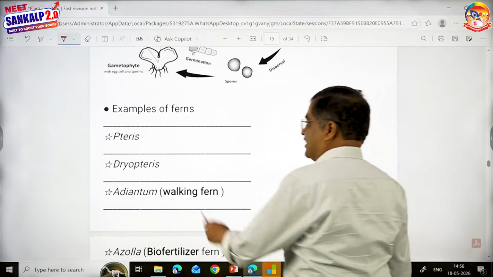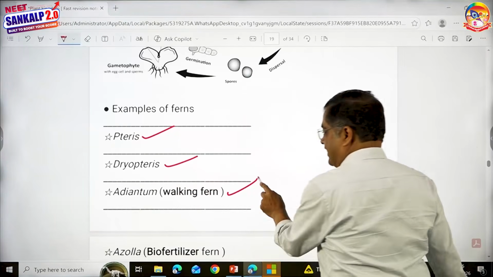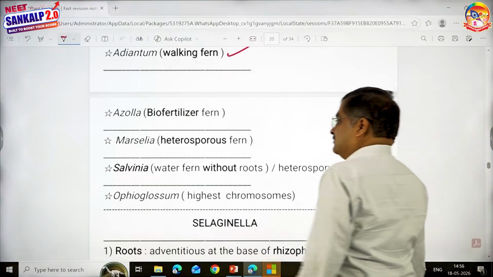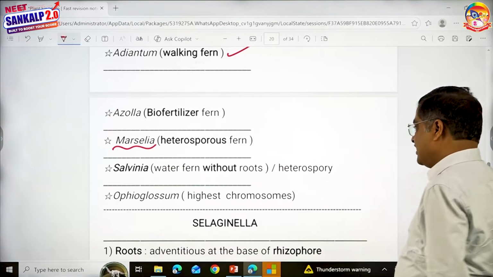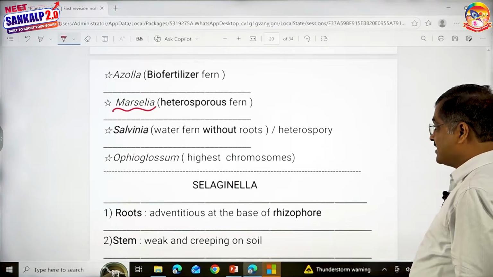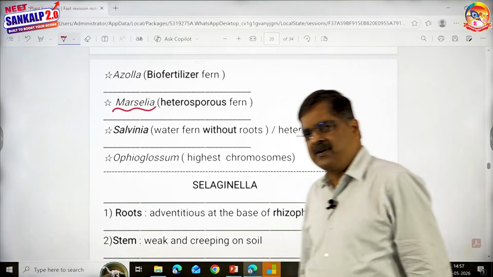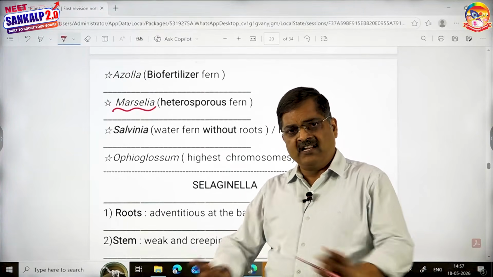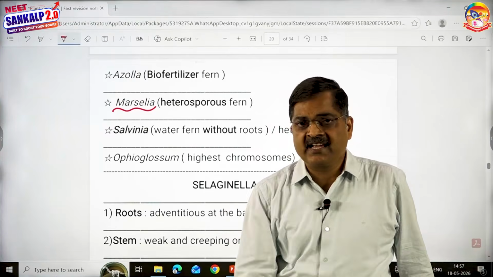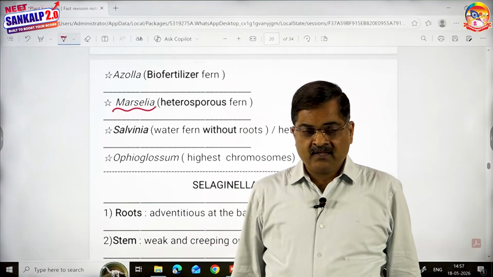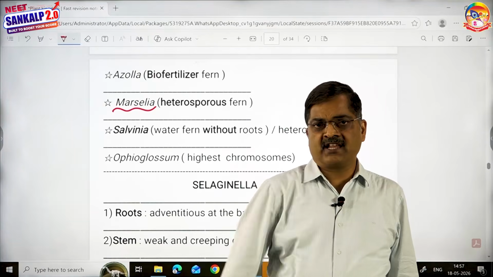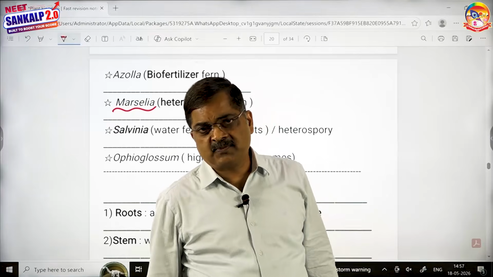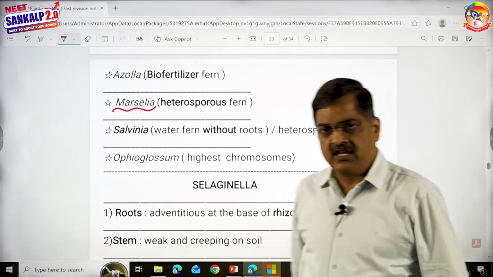Examples of ferns, children: Pteris, Dryopteris and Adiantum. Even Azolla is used as biofertilizer. Marsilea is heterosporous, okay? Salvinia, based on the diagram in your textbook, gives an impression that there are roots and leaves. But I want to tell you, Salvinia doesn't have any roots. Some of the leaves are dissected and appear root-like. So Salvinia is a rootless pteridophyte, just like Wolffia in angiosperms, which is rootless. Then what are the root-like structures in your textbook diagram? They are nothing but dissected leaves. So, the leaves are of two types.